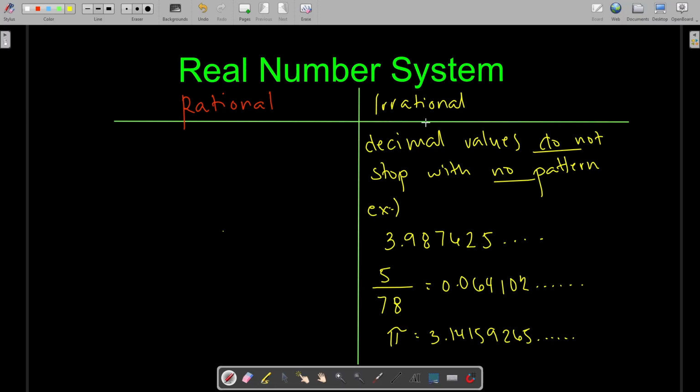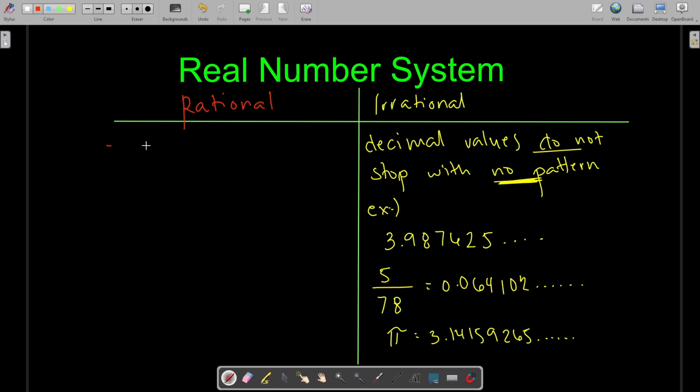So again, irrational numbers are numbers with decimal values that do not stop with no pattern. No pattern whatsoever. Okay? All right, next, let's talk about rational numbers.